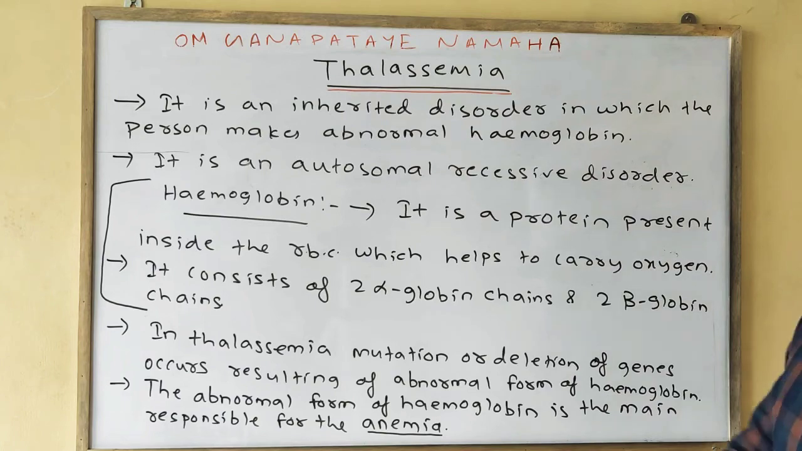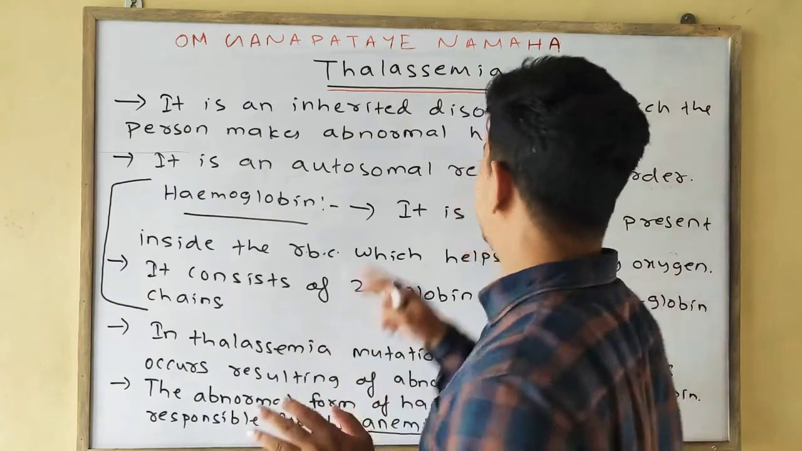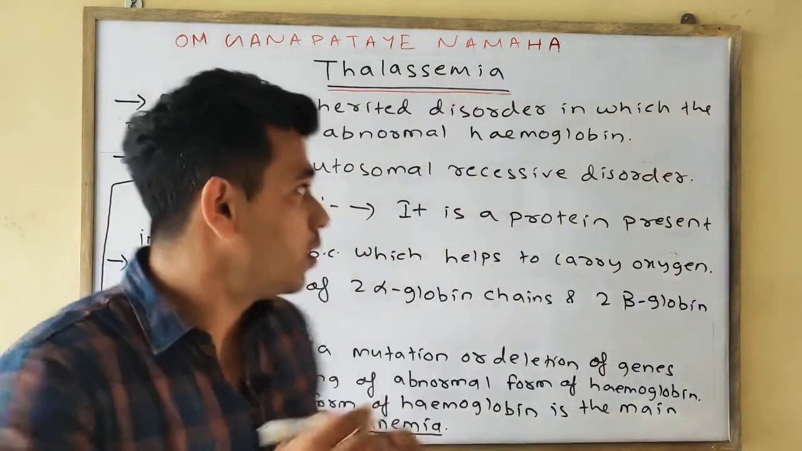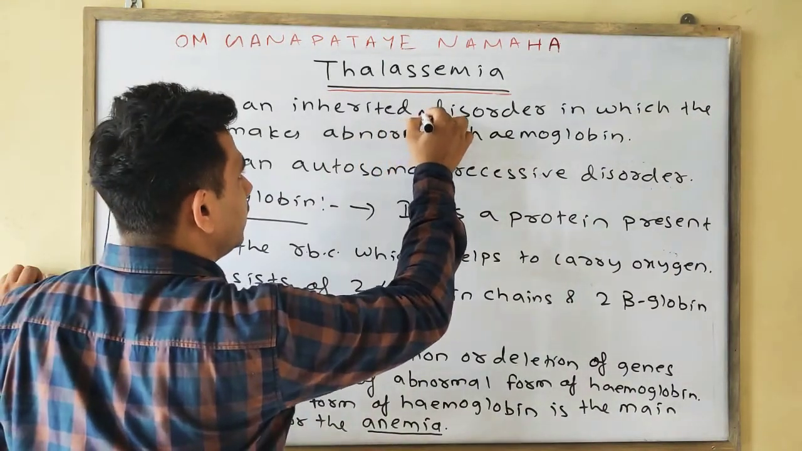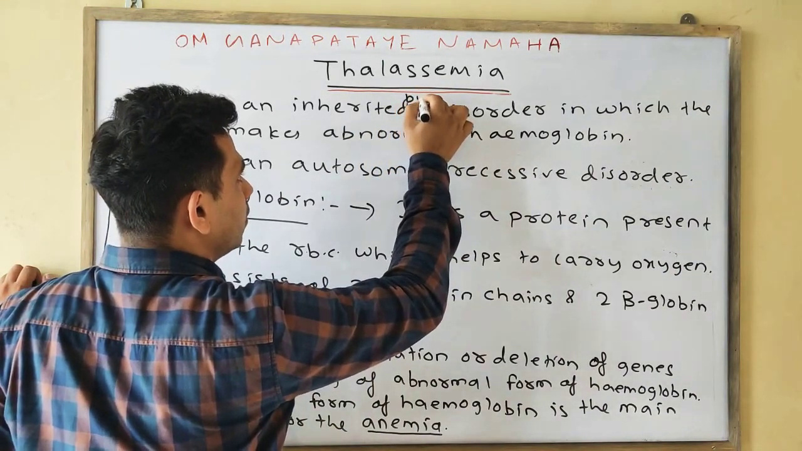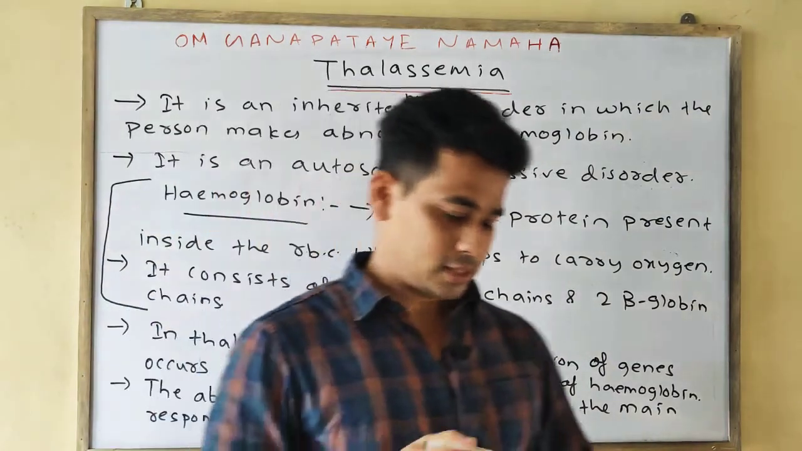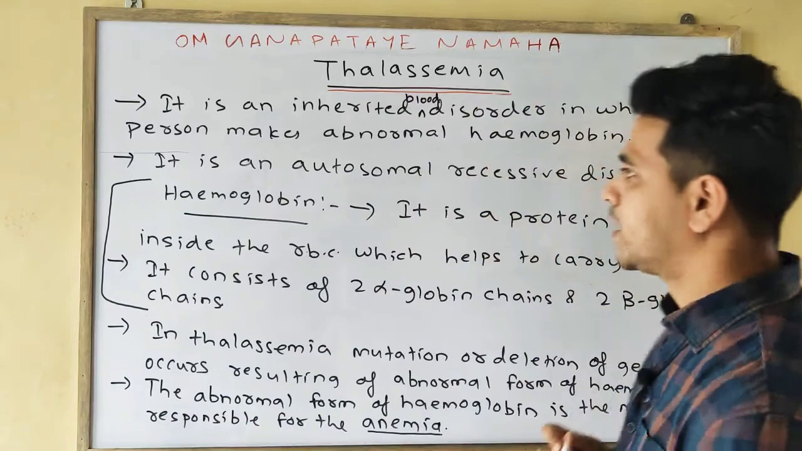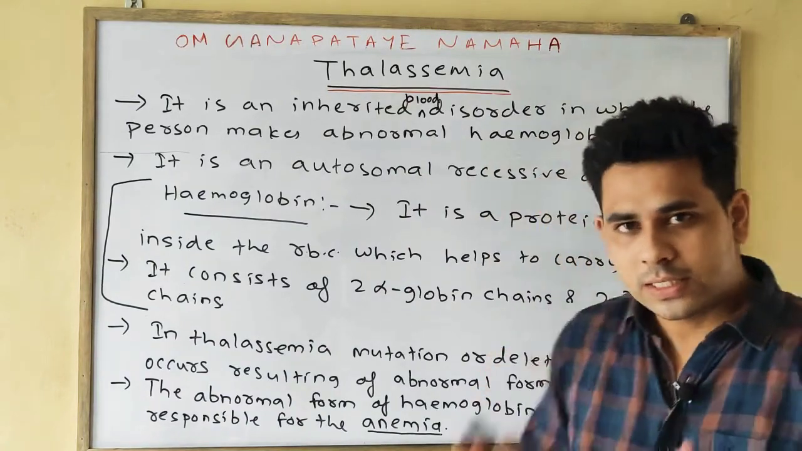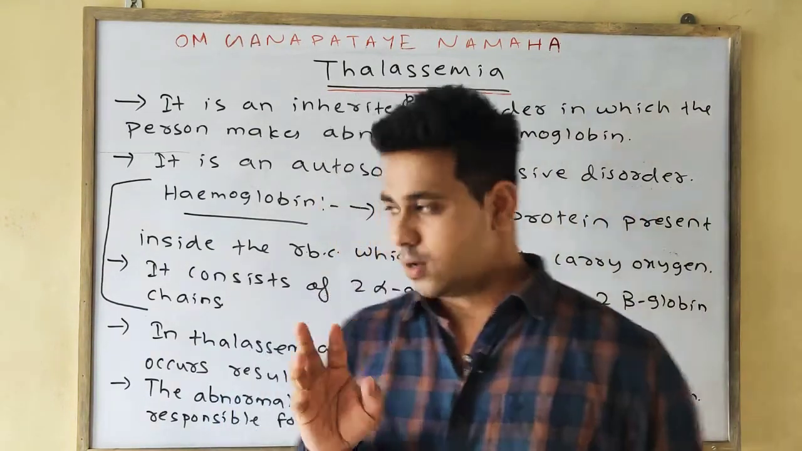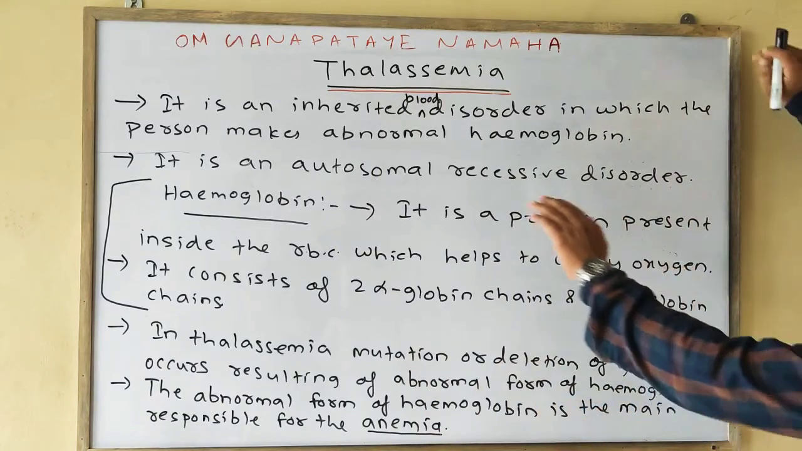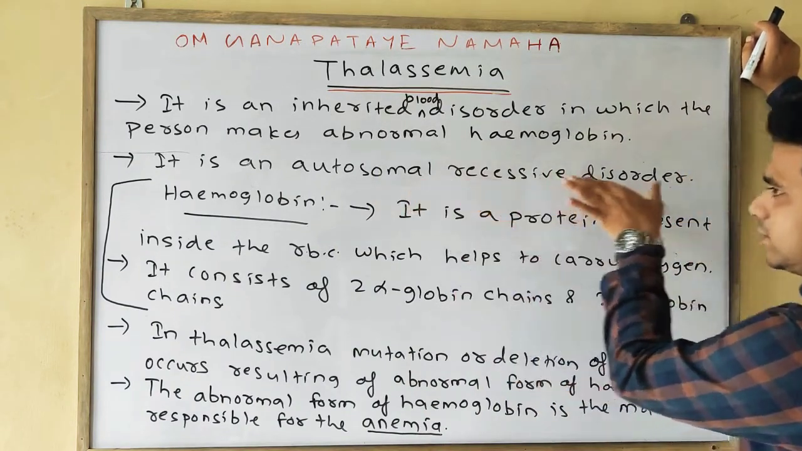So what is thalassemia? It is an inherited blood disorder, please write down, inherited blood disorder in which the person makes the abnormal hemoglobin. First point. Second point, it is an autosomal recessive disorder, not X-linked or sex-linked disorder.